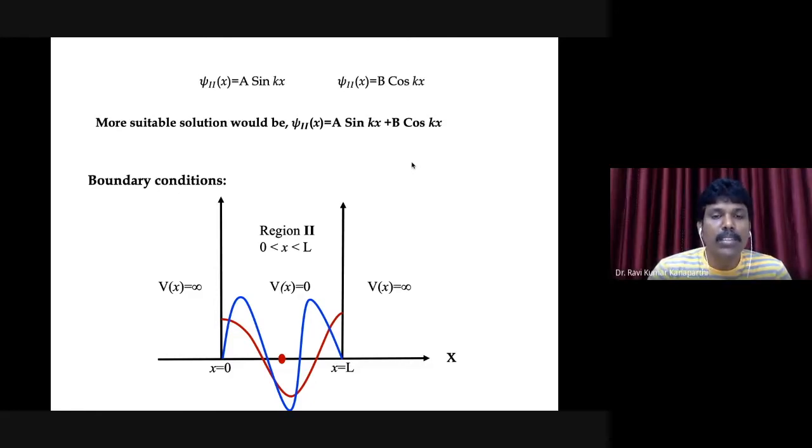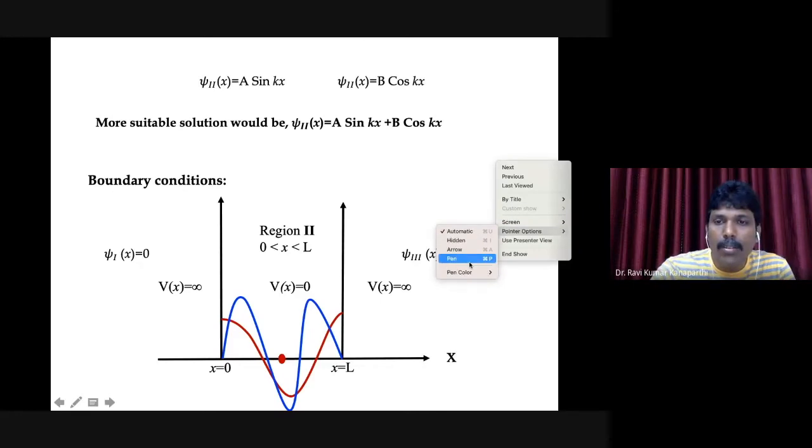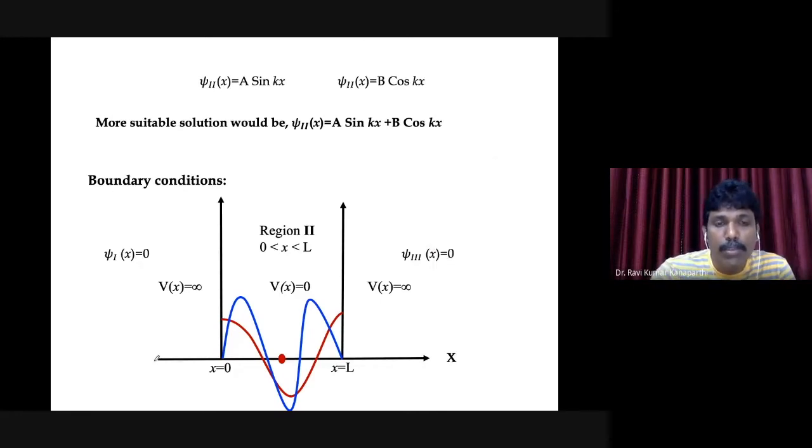To answer this, basically, we have to look at the wave functions. Please remember what the wave function is outside the box. In region number 1 and also in region number 2, what is the wave function? Those are 0, right? To answer this question, first of all, we try to understand the wave function. The wave function is 0.